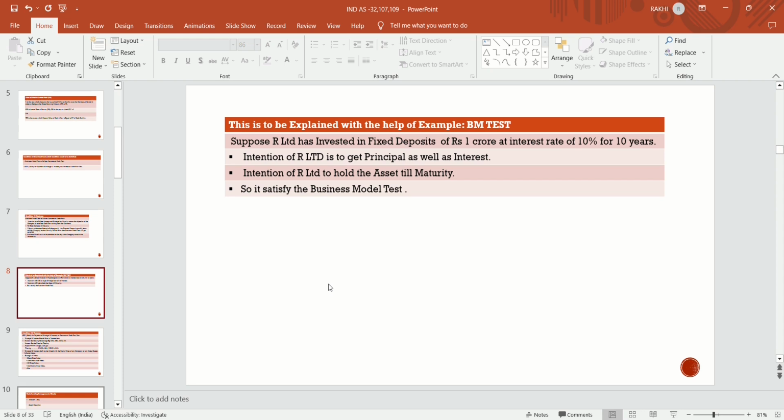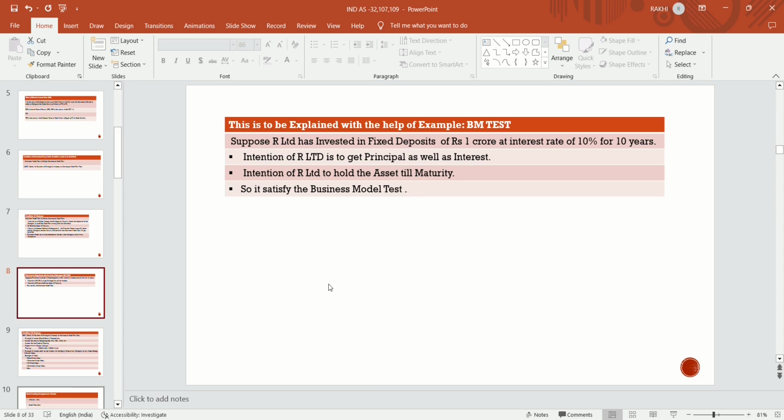Another condition is the SPPI test. In that case there is an interest and there is a principal. Interest may be at any rate like 10%, 15%; a 0% rate is also a rate of interest. If you are investing at a 0% rate of interest, it also fulfils the SPPI test. And the asset should not be linked with any index like the consumer price index or share price index.